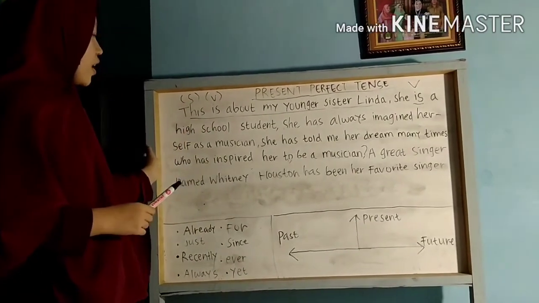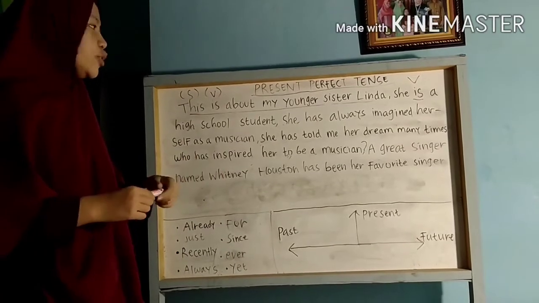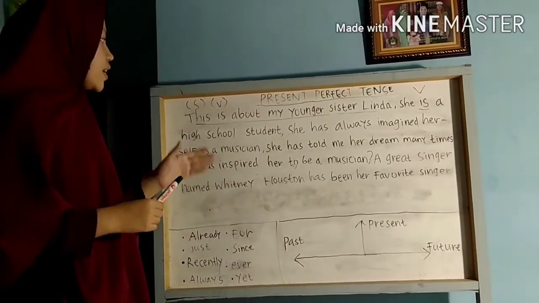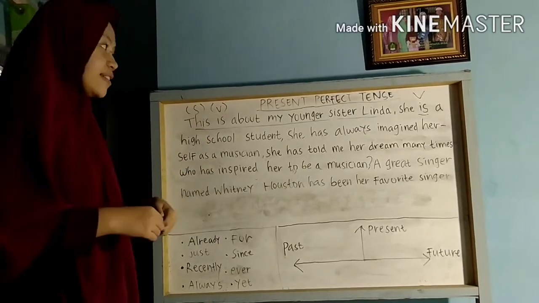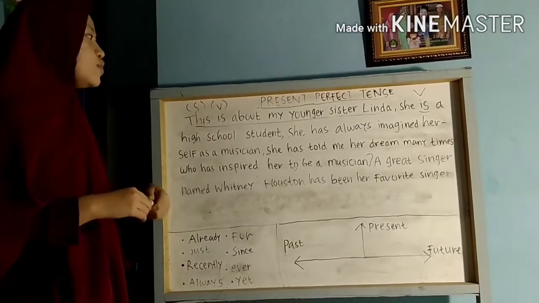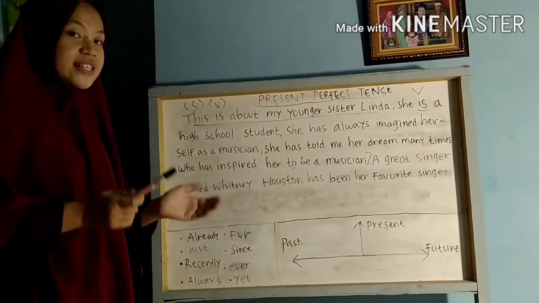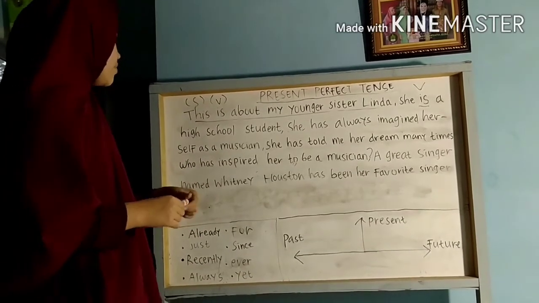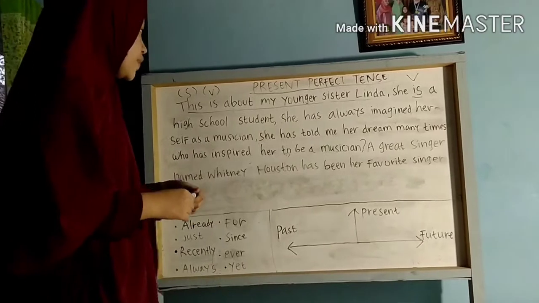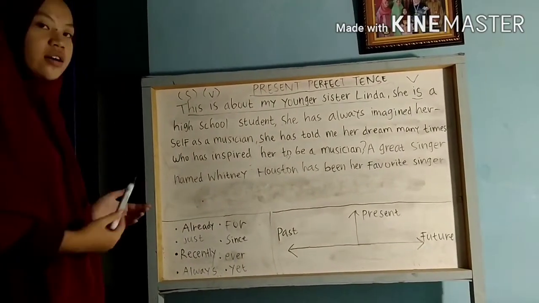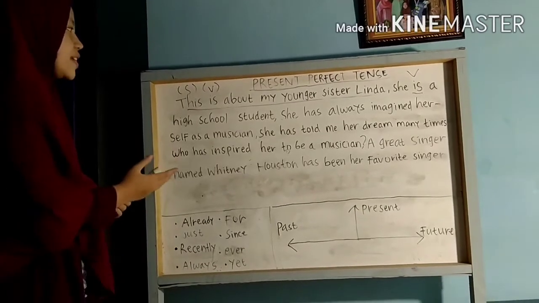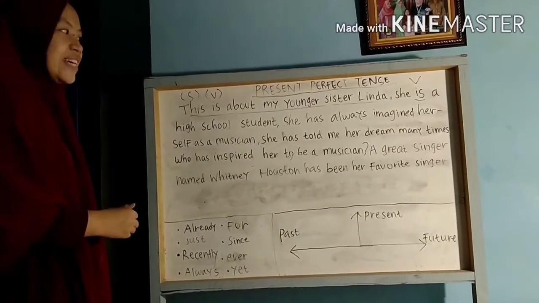So in here, I will give you a short story. It includes many examples of present perfect tense and also includes other tenses. So I will read this first. The title of this short story is My Younger Sister. This is about my younger sister, Linda.